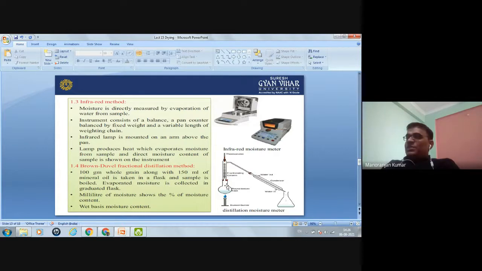When you boil, the evaporation will be there, so the evaporated moisture is collected in a graduated flask. The milliliters of moisture show the percentage of moisture content.